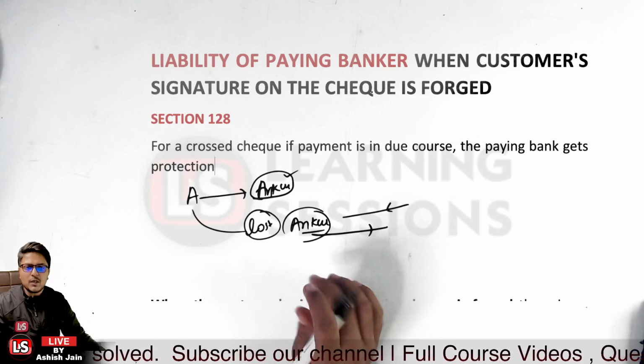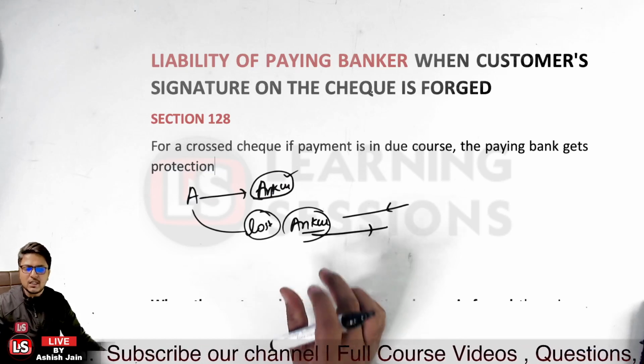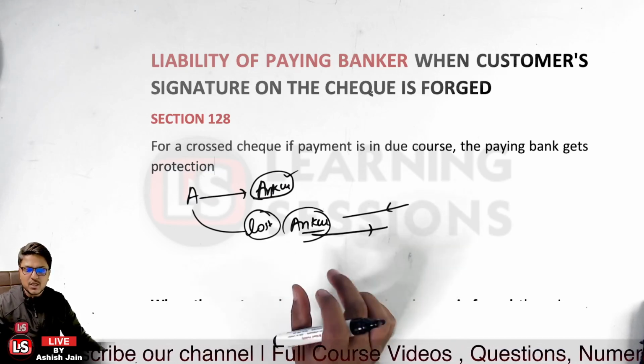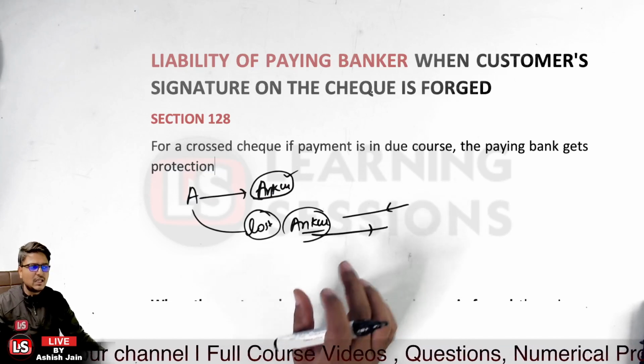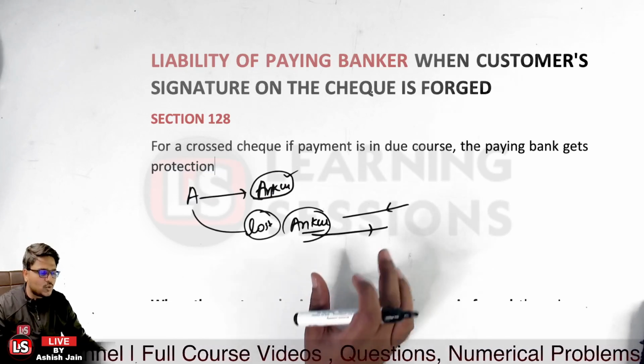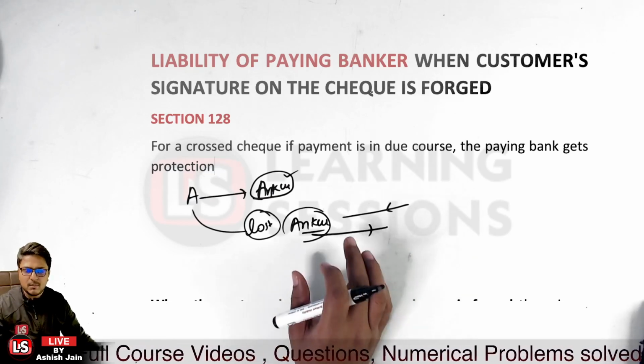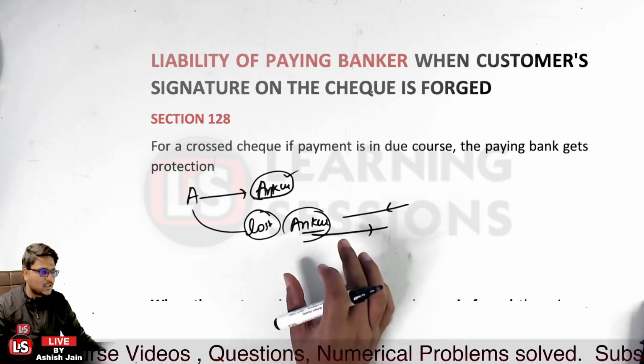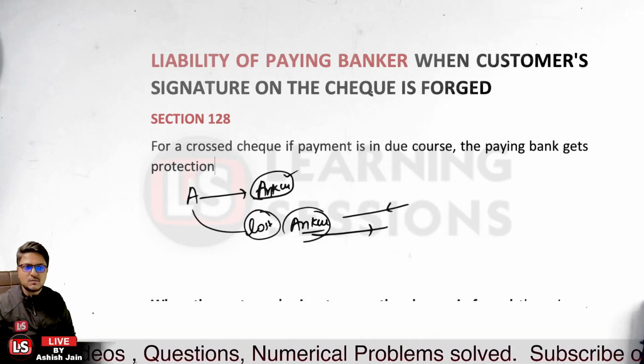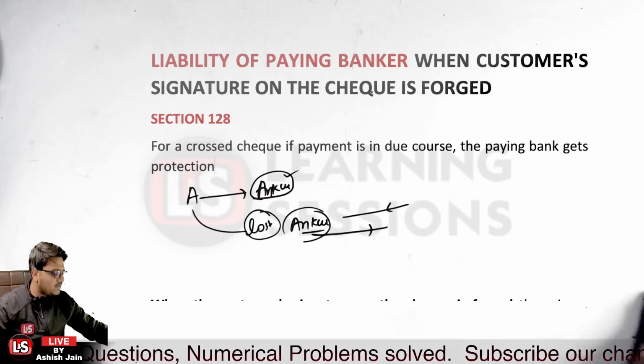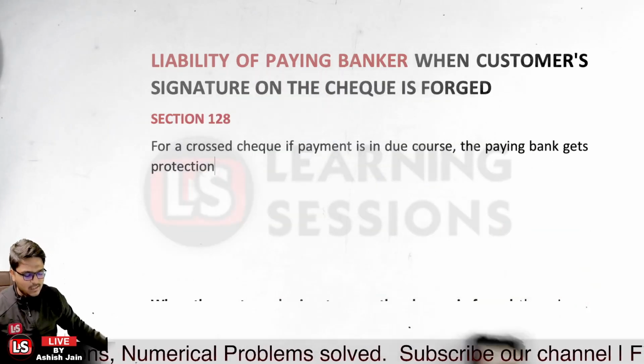So the paying bank over here will be getting what? It will also be getting the protection in this particular case, because the bank has made the payment in due course. The paying bank has made the payment in due course, and further the paying bank will be getting the protection in this case too. Is that clear?